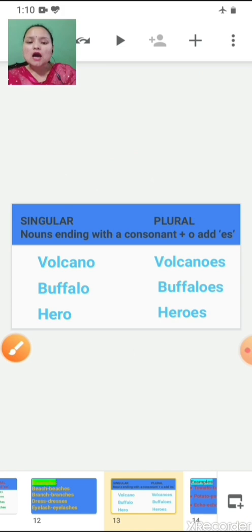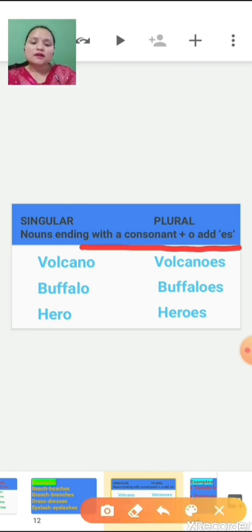So nouns ending with a consonant plus O, add ES. Here you can see it is ending with O and N is what? A consonant. So it is ending with a consonant plus O. So what do we have to add at the end? ES. So it becomes volcanoes.